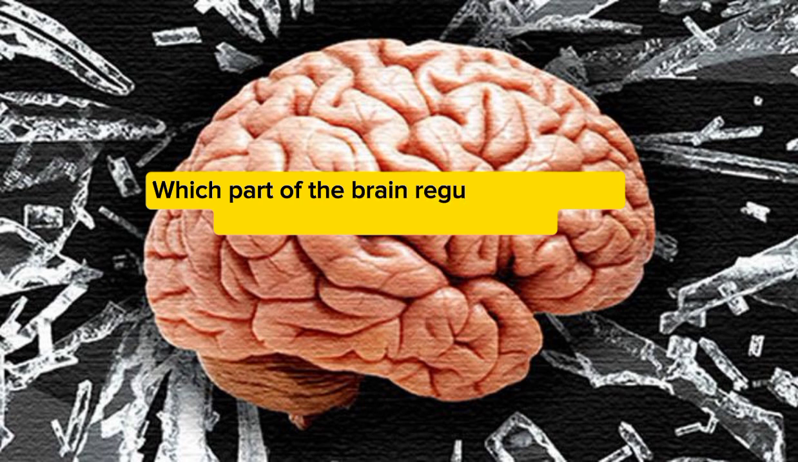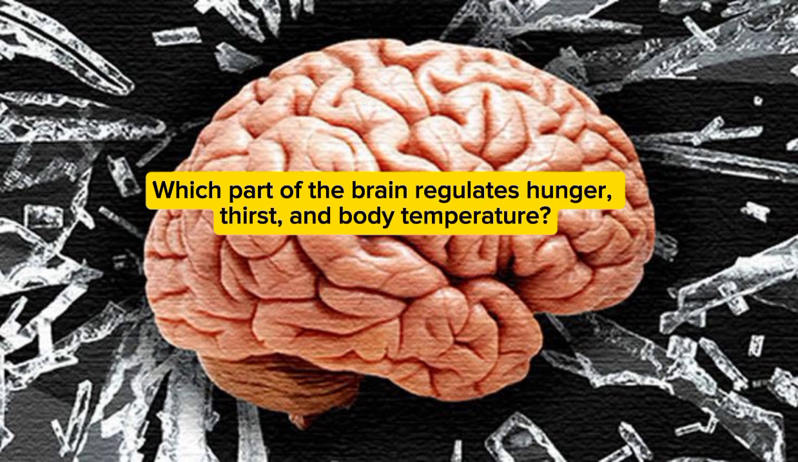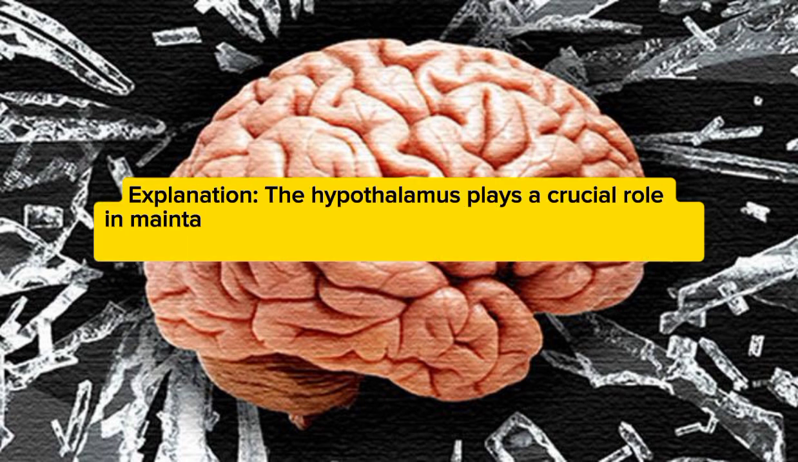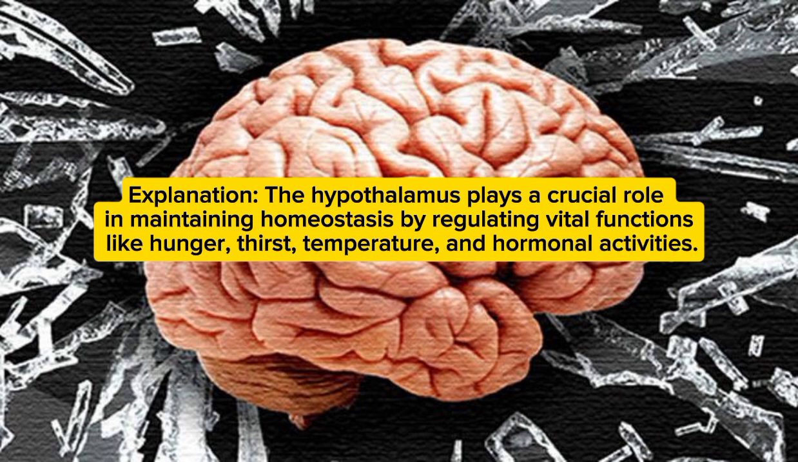Which part of the brain regulates hunger, thirst, and body temperature? Answer: B. Hypothalamus. Explanation: the hypothalamus plays a crucial role in maintaining homeostasis by regulating vital functions like hunger, thirst, temperature, and hormonal activities.